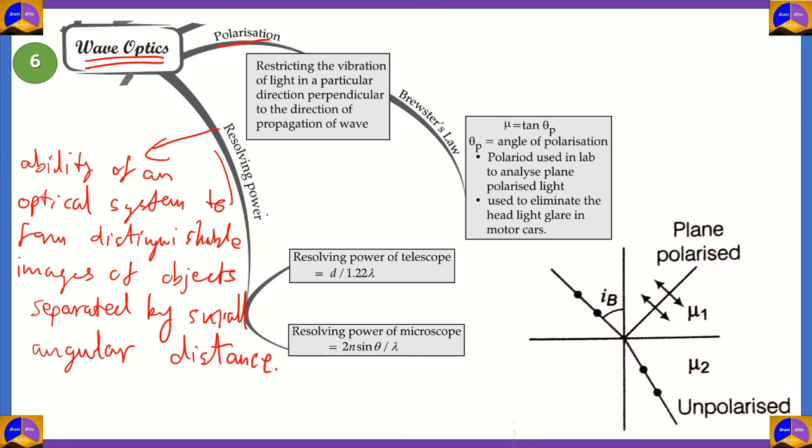So that is what we call the resolving power. Now, this resolving power is found in all optical instruments such as microscopes and telescopes.